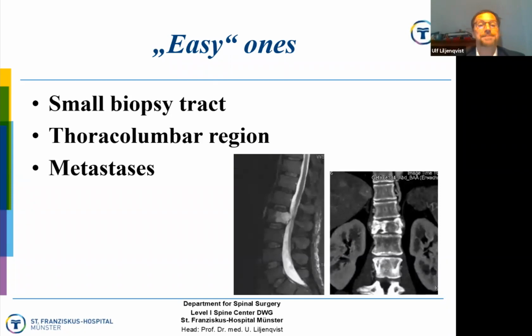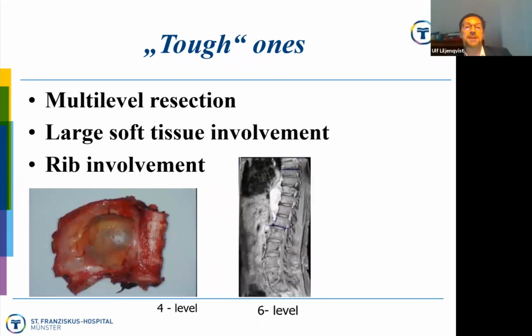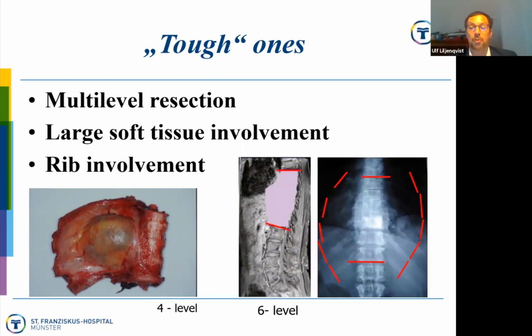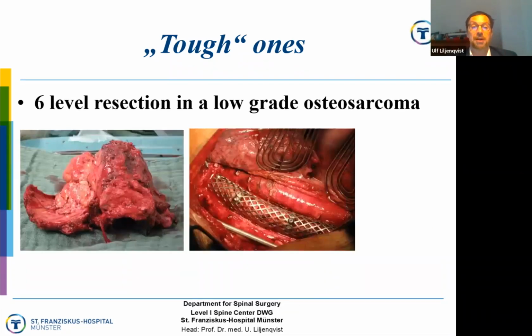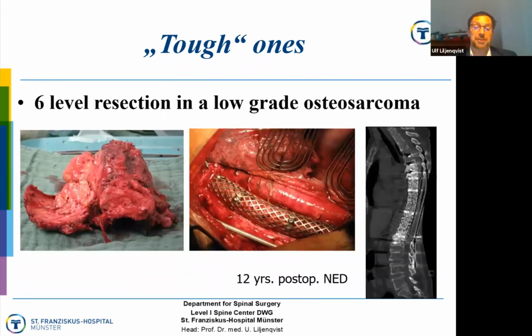like sarcoma. The tough ones are the multi-level resection, a large soft tissue involvement, rib involvement, like here in the 4 level, or in another case, a 6 level resection, osteosarcoma with wide bilateral rib osteotomies and nerve root sacrifice. And this patient ended up in ischemic paraplegia. However, she's still alive. She had 12-year post-op follow-up, and she's still alive with no evidence of disease.